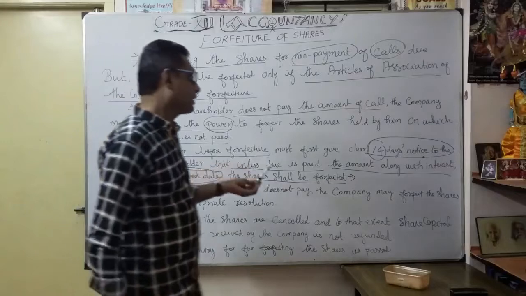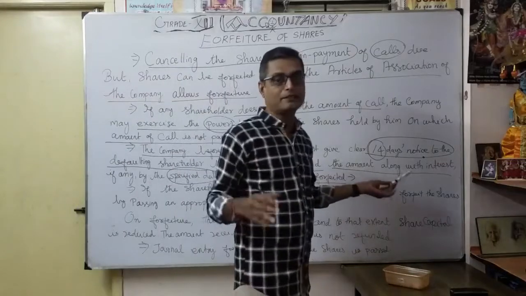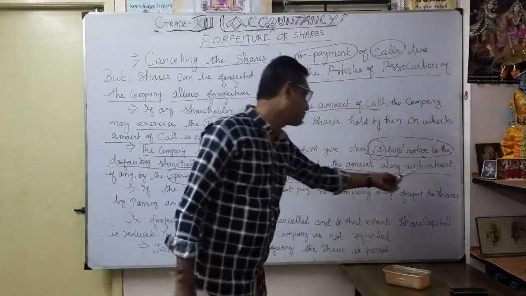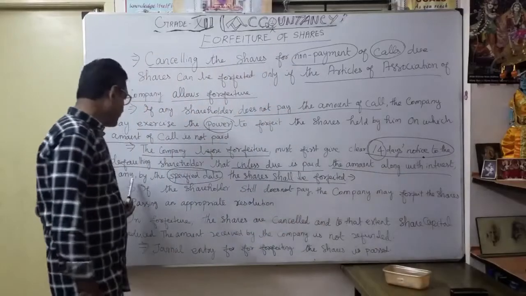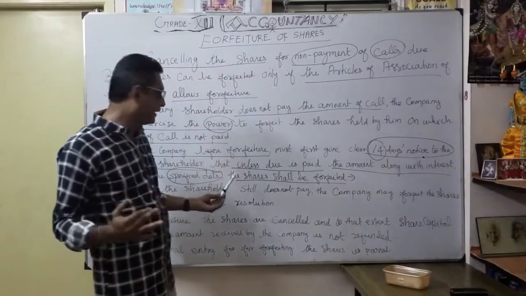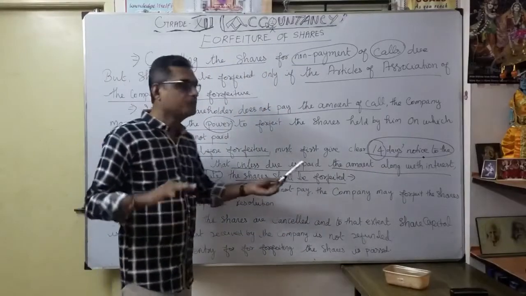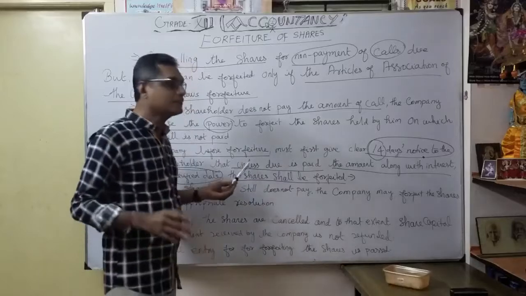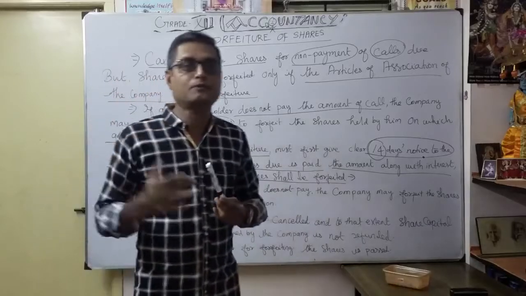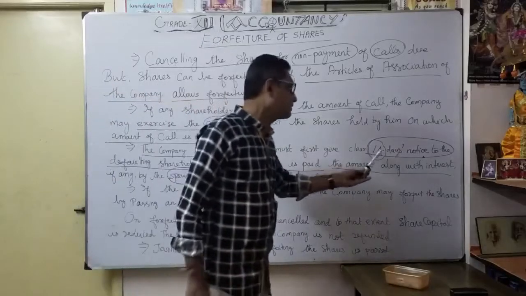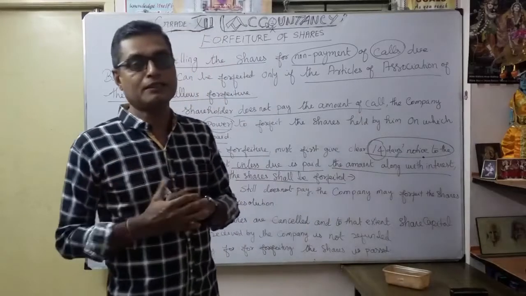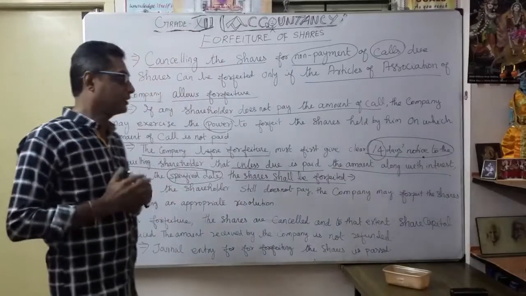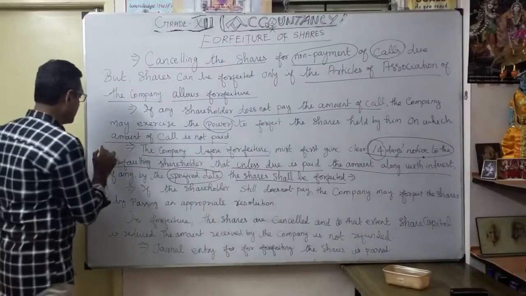Otherwise, what will happen? They will keep whatever amount they already paid, whether application or allotment. That's what they are mentioning here: the amount along with the interest, if any, by the specified date, otherwise the shares shall be forfeited. That's why, in this situation when the shares can be forfeited, the 14 days is a very, very important time for the shareholder who has defaulted on calls.